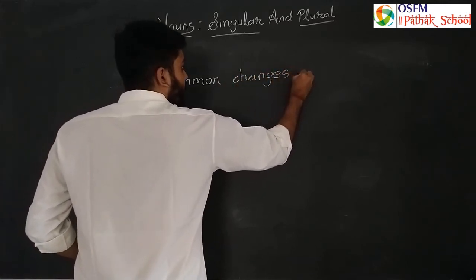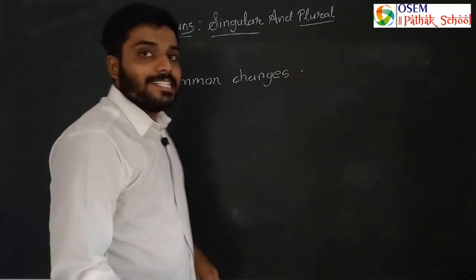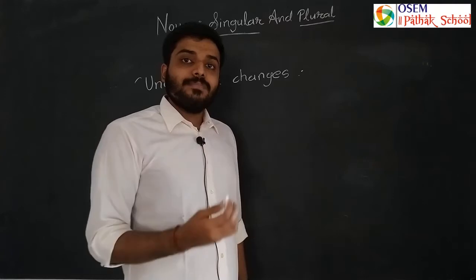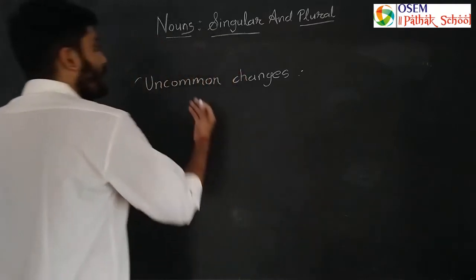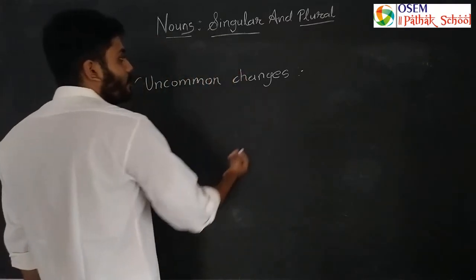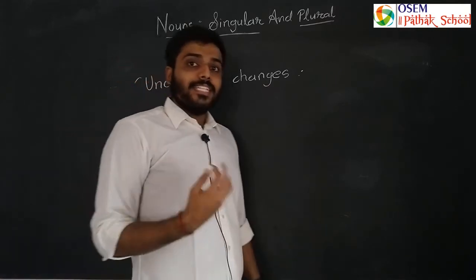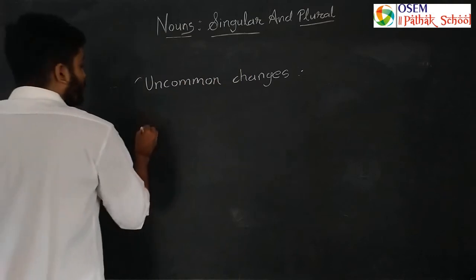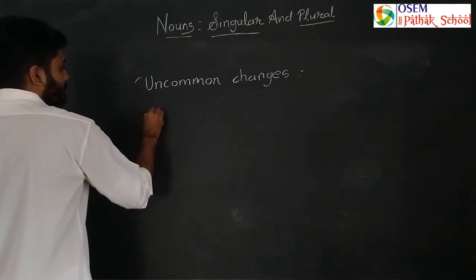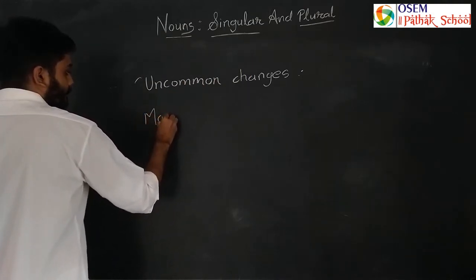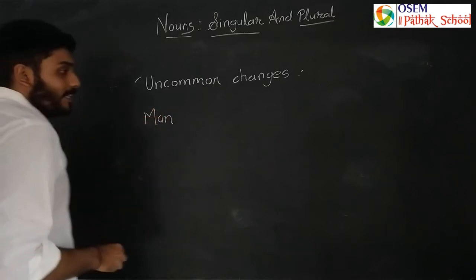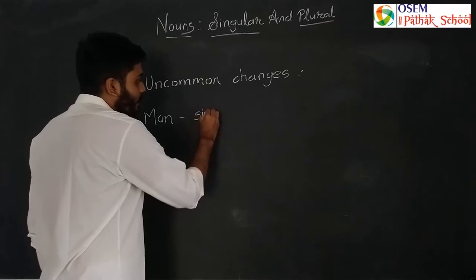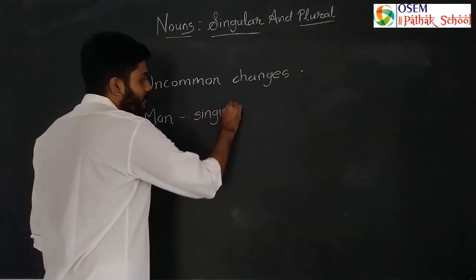What did we learn here till now? In particular singular nouns we always have to add something, but in uncommon singular nouns we will see that there are uncommon changes. Okay, so the first is man. It means we are talking about one person. So man is a singular noun because only one man is there.